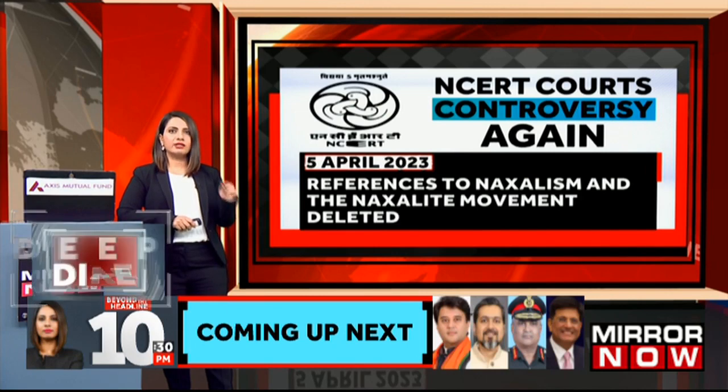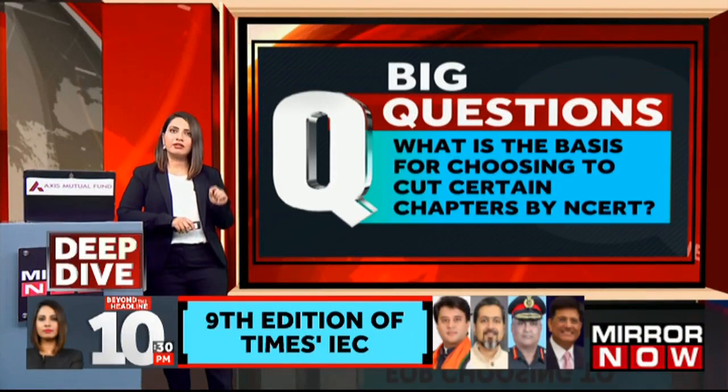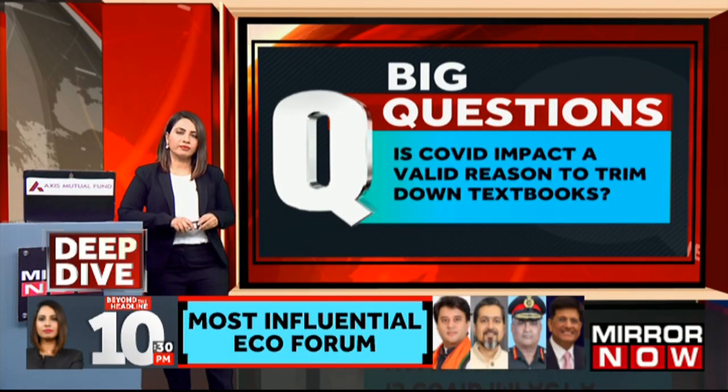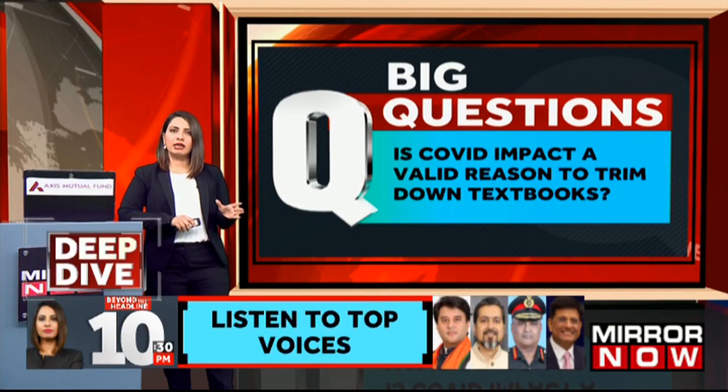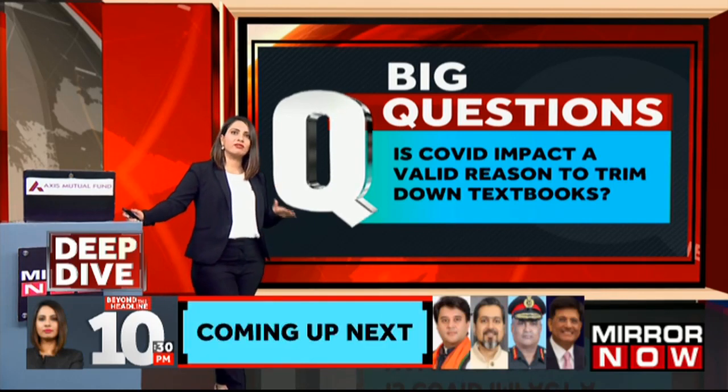So, are these rationalizations truly rational? Is there clarity on why some things have been cut and others have not? And is the COVID reason, that students need some kind of lessening of burden after COVID, still relevant even today?